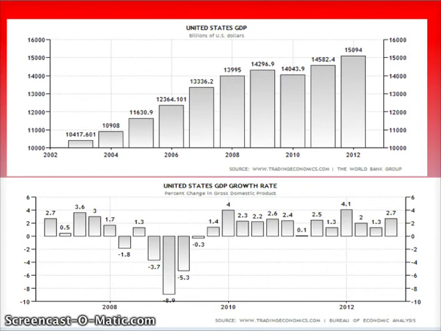GDP in the United States of America has been steadily on the rise over the past 10 years. It has reached an all-time high of $15.09 trillion at the end of the third quarter in 2012. The GDP growth rate has also been increasing since the recession of 2008. In the third quarter, the GDP growth rate grew by 2.7%, which is good because that means the unemployment rate is going down as well. Both of the graphs show that the U.S. economy is growing and will continue to grow over the next years.